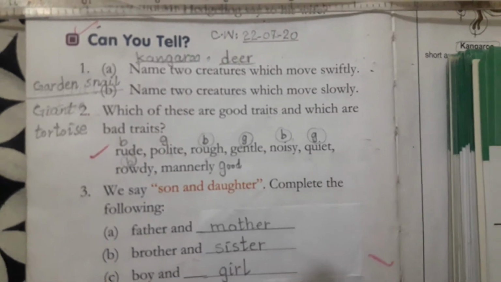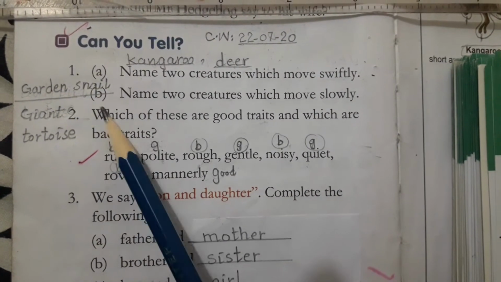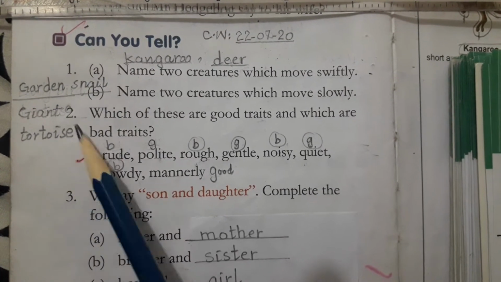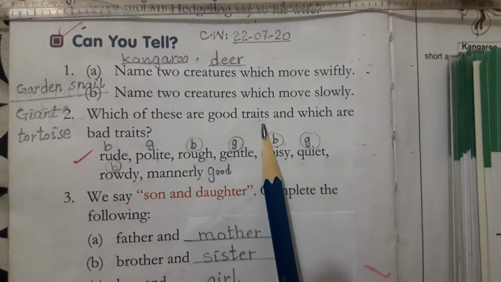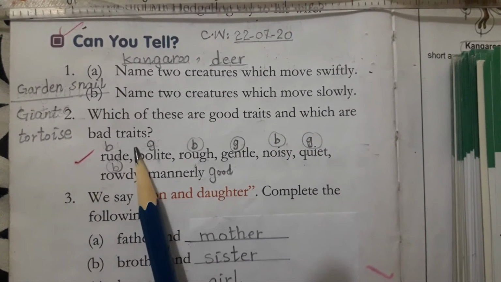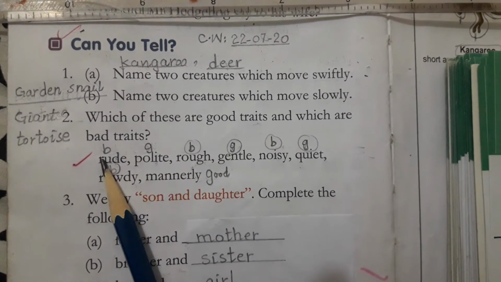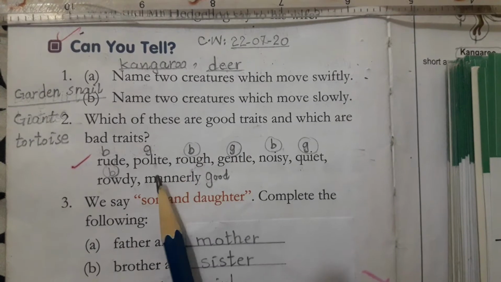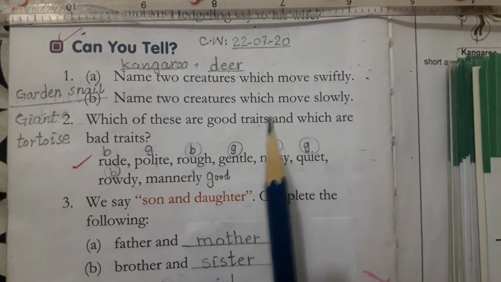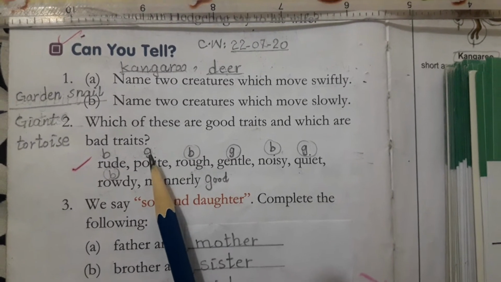Name two creatures which move slowly. So that is garden snail, giant tortoise. Which of these are good traits? Traits mean qualities, and which are bad traits? So you can see these words, okay students, and we have to separate the good qualities from these words and the bad qualities. Okay, so we will write B with bad and G with good.